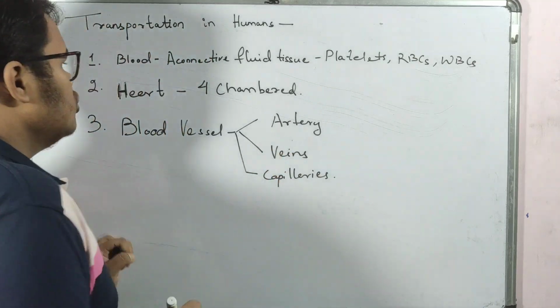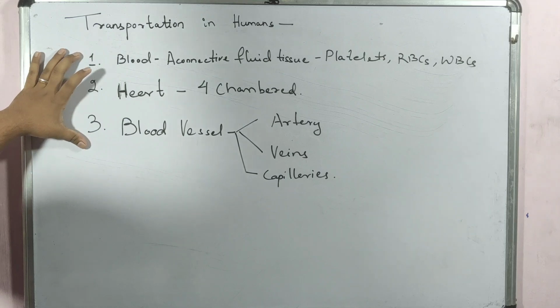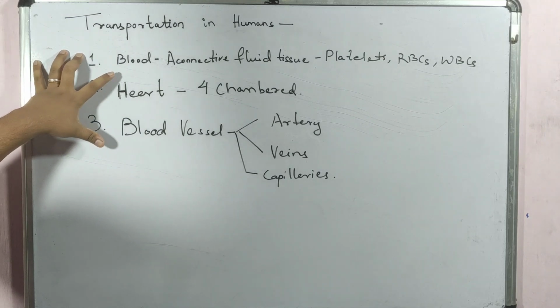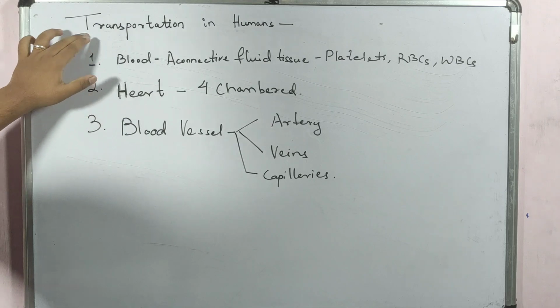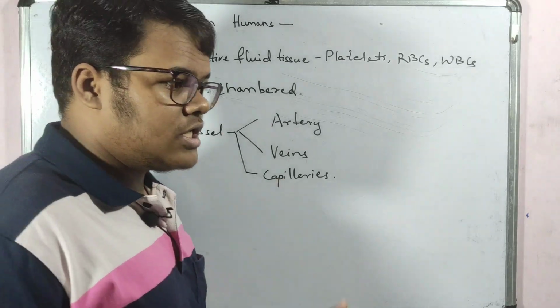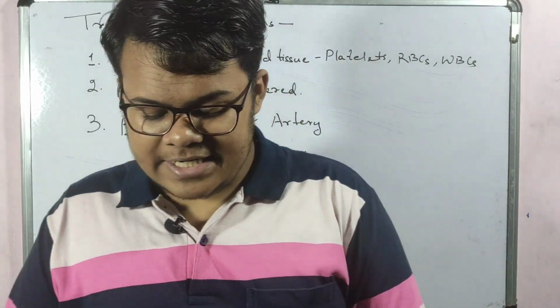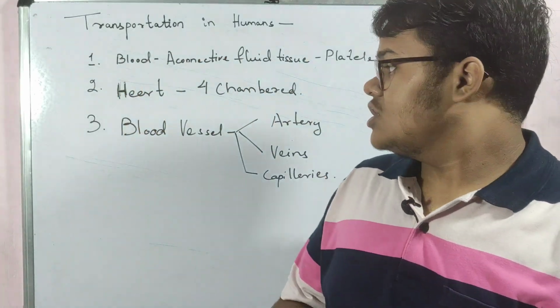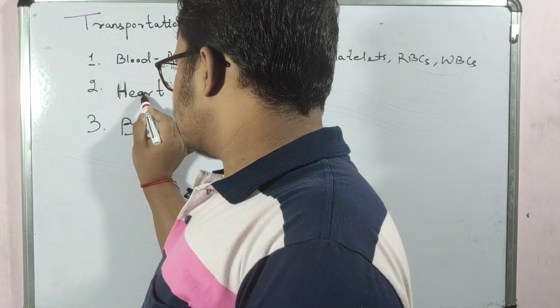With the combination of these 3 things, we complete our transportation system in our body. Now we will read in detail about blood, heart and blood vessels.